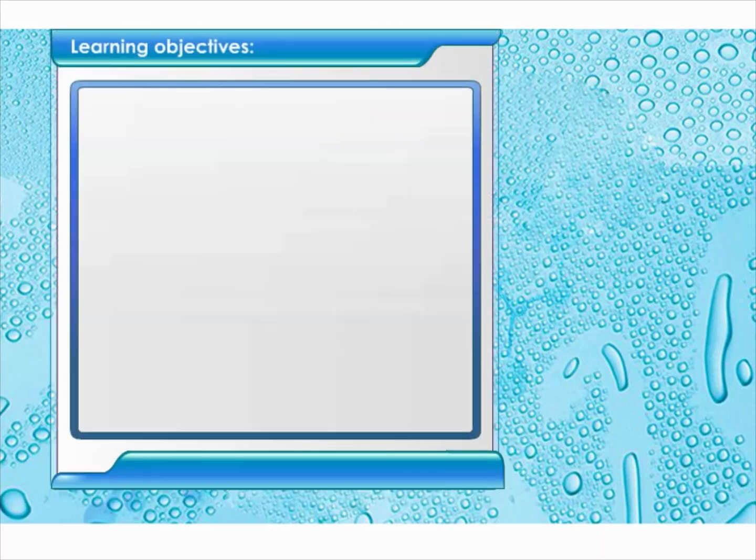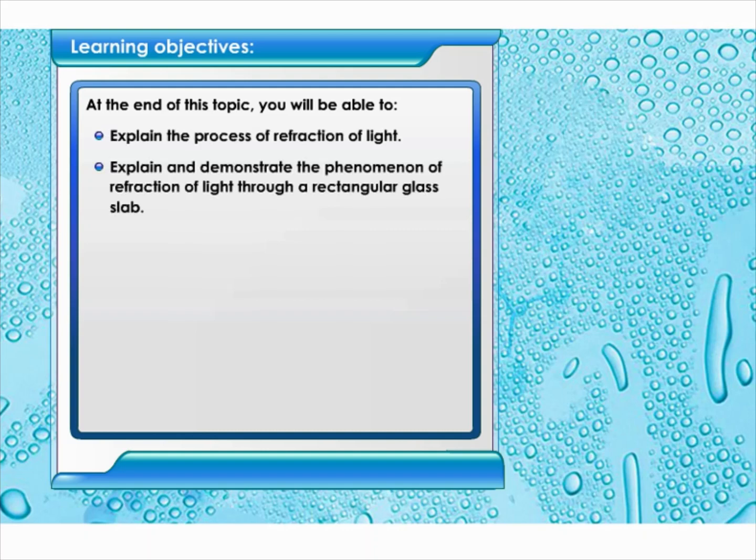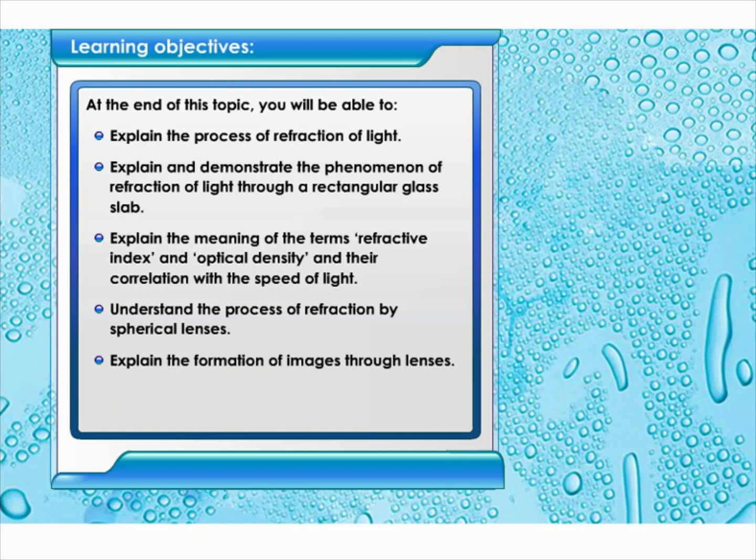Learning objectives. At the end of this topic, you will be able to explain the process of refraction of light, explain and demonstrate the phenomenon of refraction of light through a rectangular glass slab, explain the meaning of the terms refractive index and optical density and their correlation with the speed of light, understand the process of refraction by spherical lenses, explain the formation of images through lenses, understand the meaning of magnification and power of a lens.